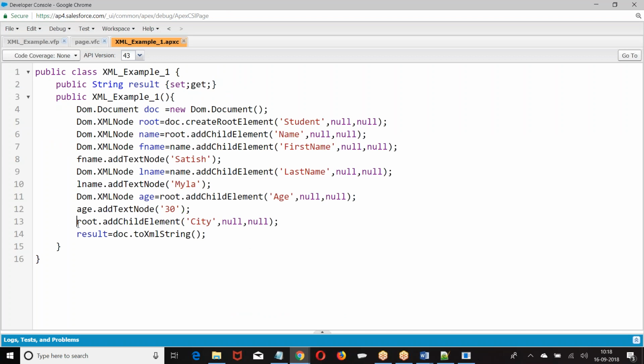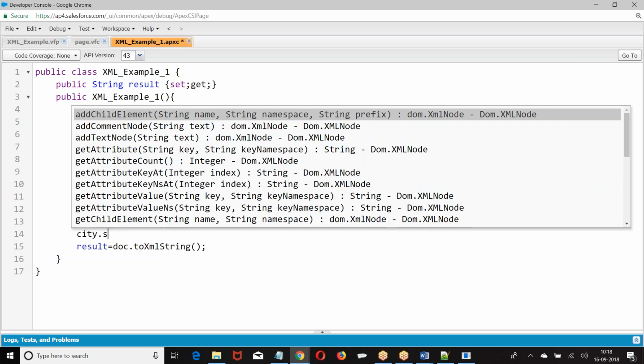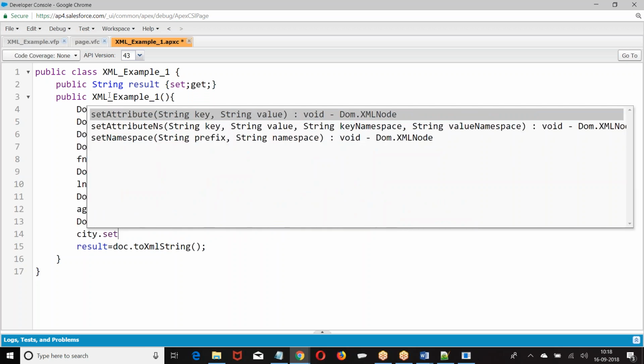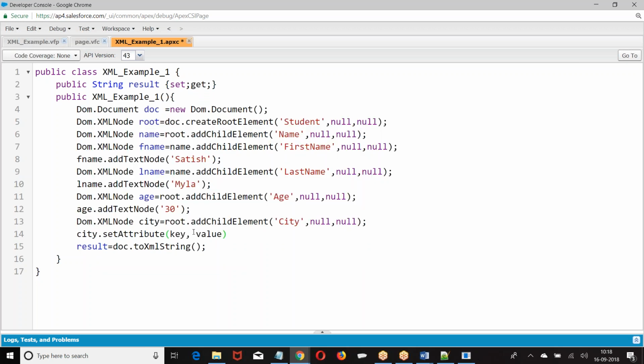How do you set the attributes? No, I want to add first attributes. City dot set attribute. We give address. We give city.